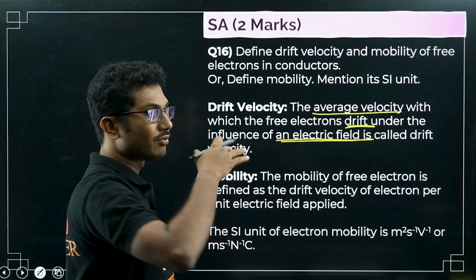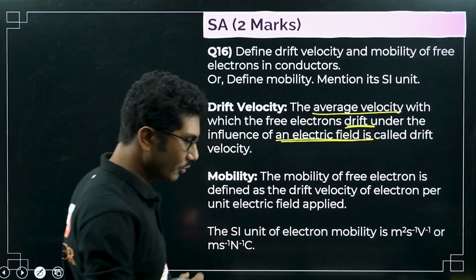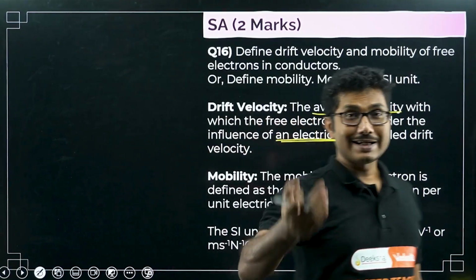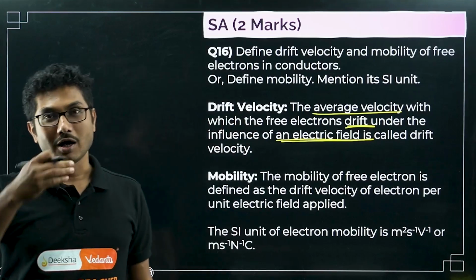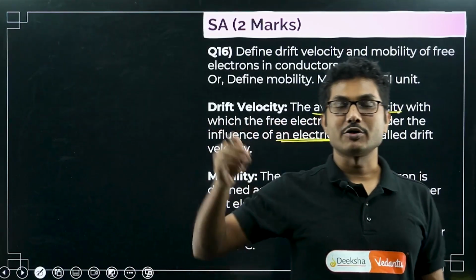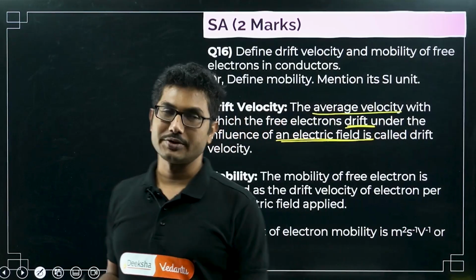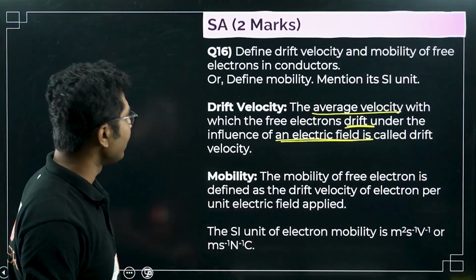Okay, so this is like floating on a river. Wherever the river takes you, you go in that direction, right? In the case of an electric field, the field itself does not move, but because of the presence of the electric field, electrons move. That's why it is called drift velocity. Drift under the influence of an electric field is called drift velocity.